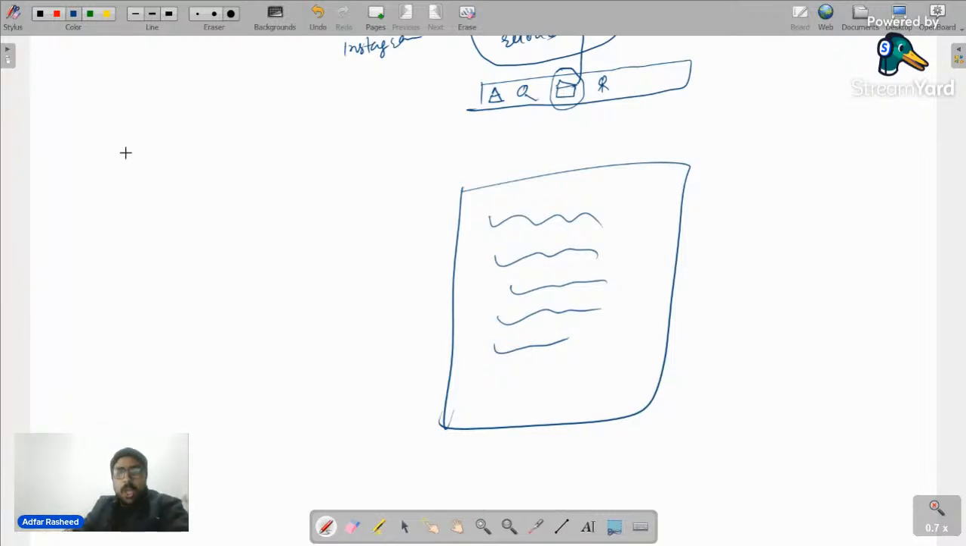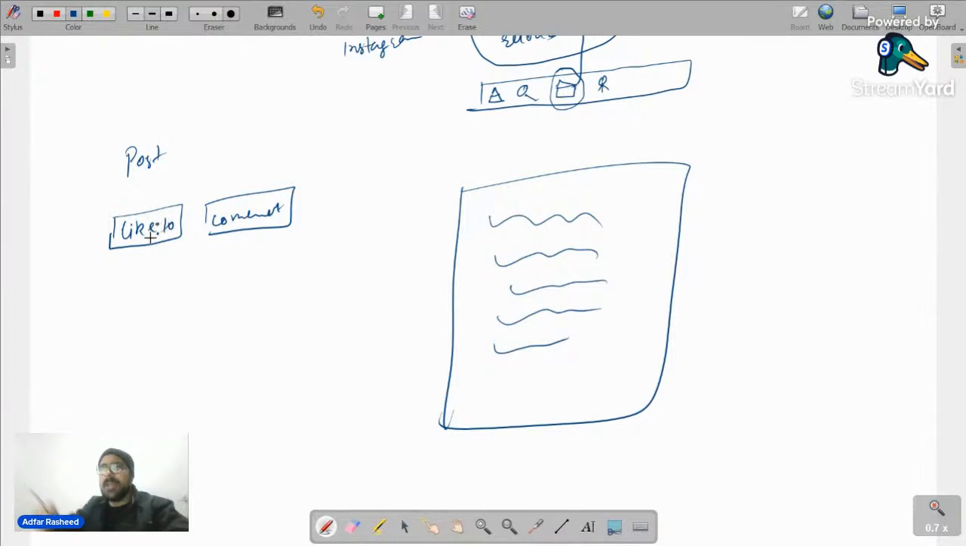Another thing: you have a post somewhere and you have one of the very important options called like, and another option called comment. Let's suppose the likes are right now 10. When you click on it, it will become 11. But in order to bring this change, do you think it refreshes the page, or it refreshes only that small component? Only that small component. Similarly, when you put a comment, do you think you see the comment after refreshing the whole page, or instantly? Instantly, we see the comment.